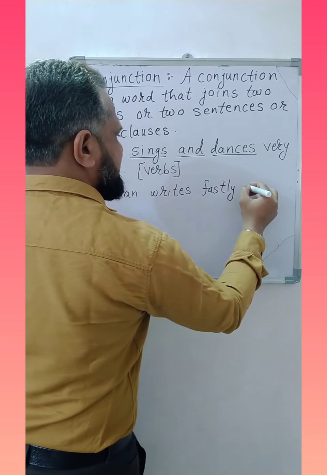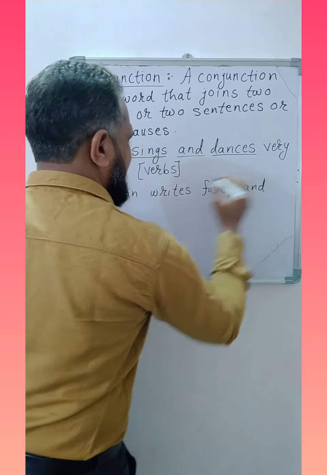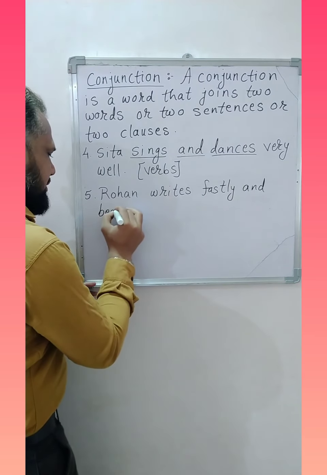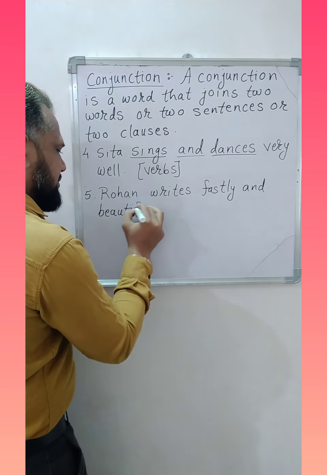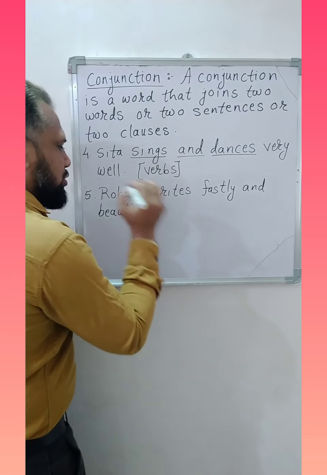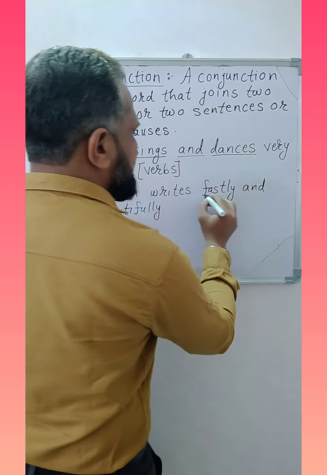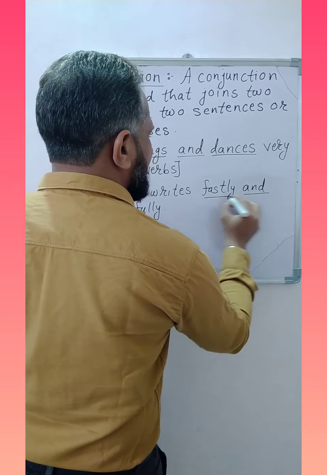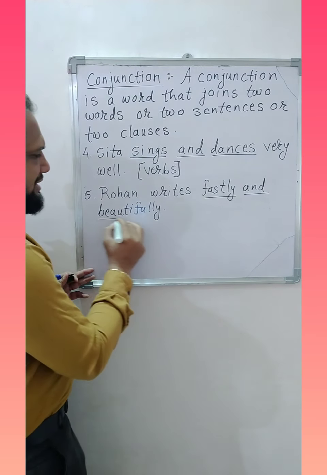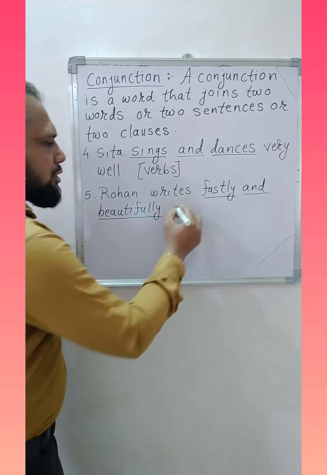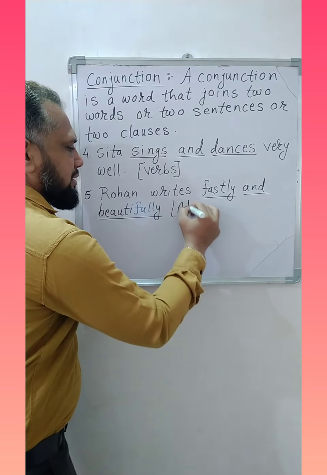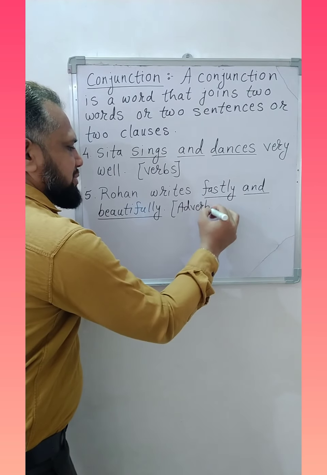And the last example, Rohan writes fastly and beautifully. Here the word and, the conjunction, has joined fastly and beautifully, and both of them are adverbs.